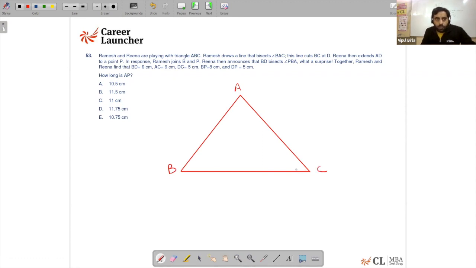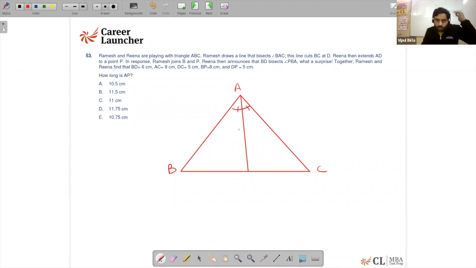So Ramesh and Reena are playing. Ramesh draws the angle bisector, the line that bisects angle BAC. Let's say this is the angle bisector.